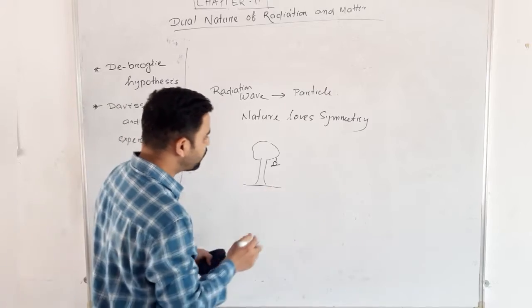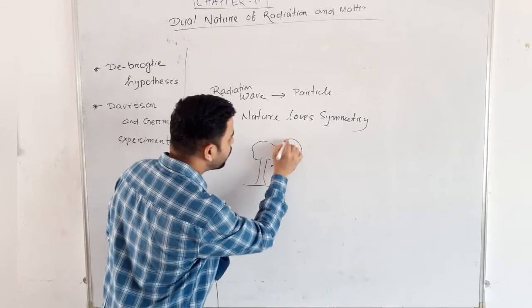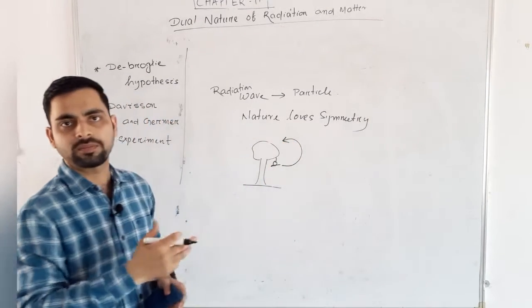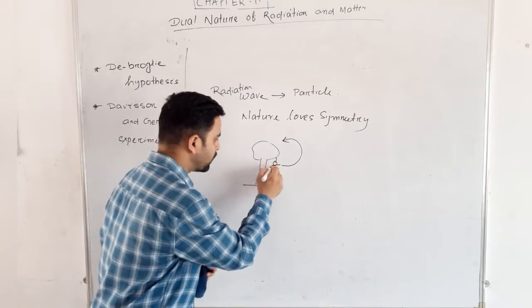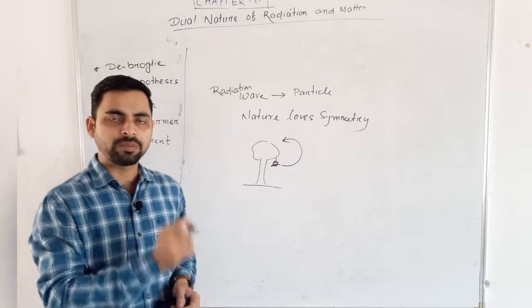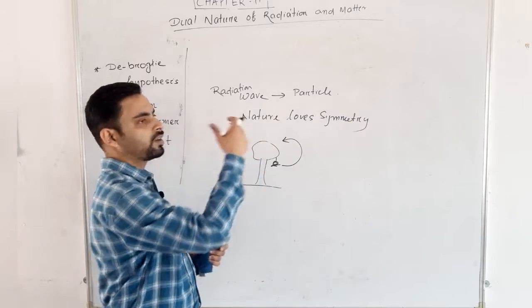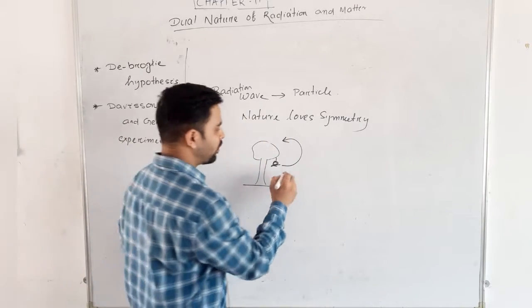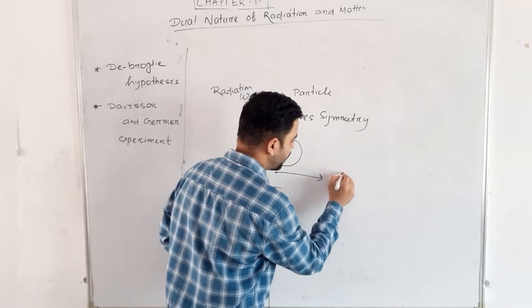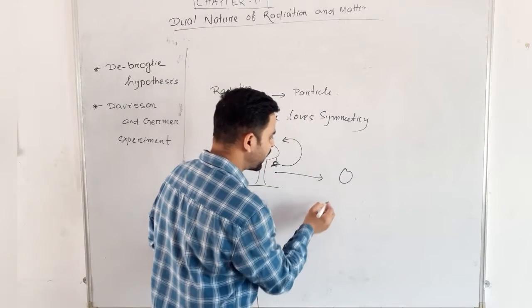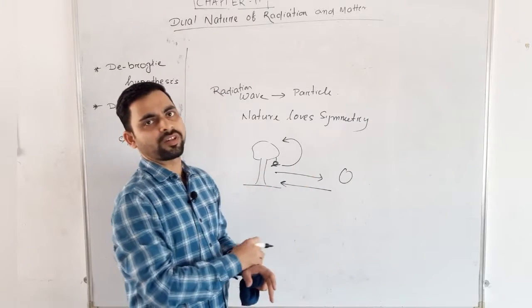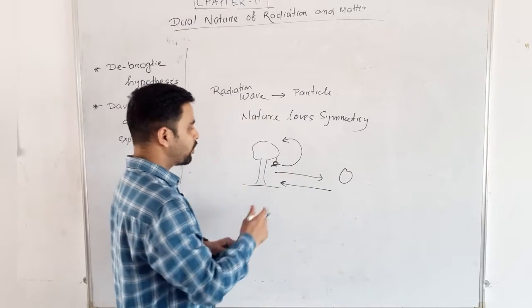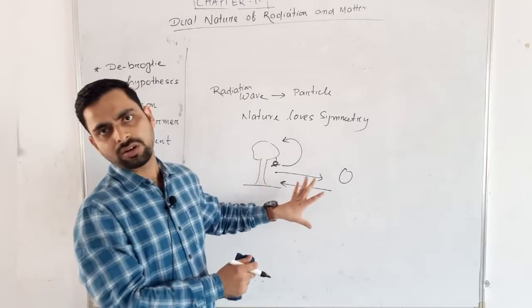At the same time, from the seed that lies inside the fruit, a tree again forms. That means from tree we get fruit, and again from fruit we get tree. It is a symmetrical process, a reverse process, in nature.